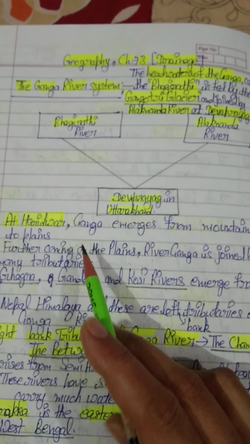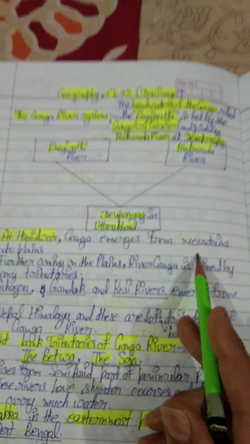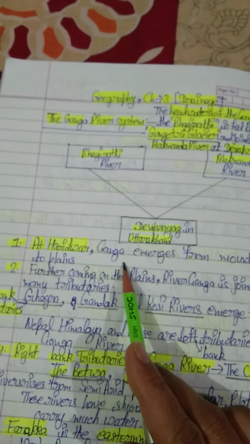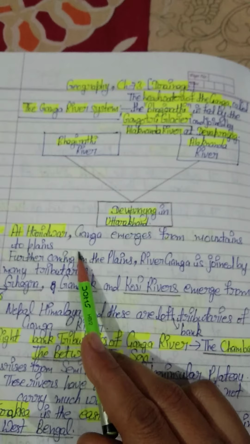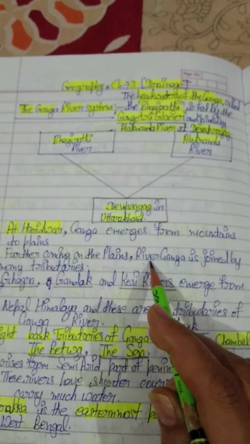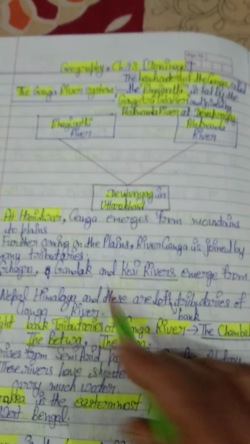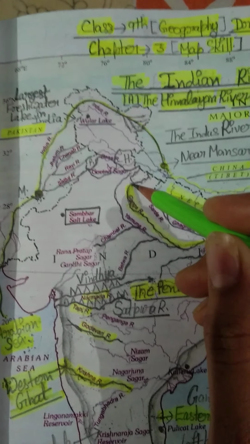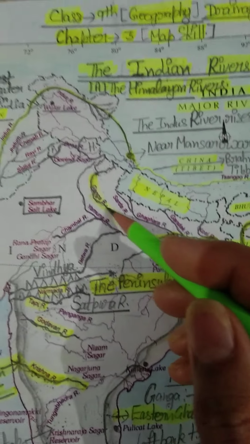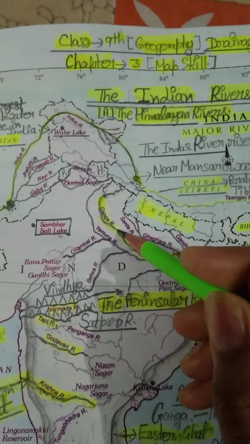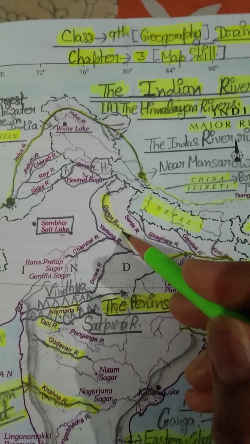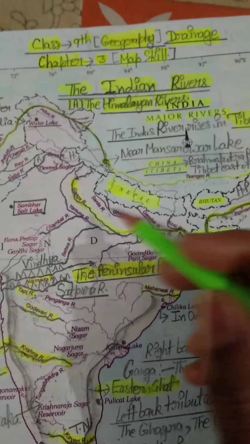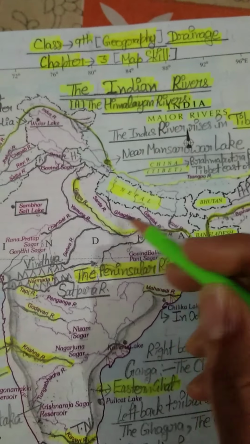When the river is flowing downward at Haridwar, Ganga emerges from mountains to plains. Further coming on the plains, Ganga river is joined by many tributaries. Just attend this map. Students, I have told you that at Haridwar, Ganga emerges from mountains to plains. Now Ganga has come to the plain areas. Further coming on the plains, Ganga river is joined by many tributaries. Like you can see, these are also tributaries, and these are also tributaries.